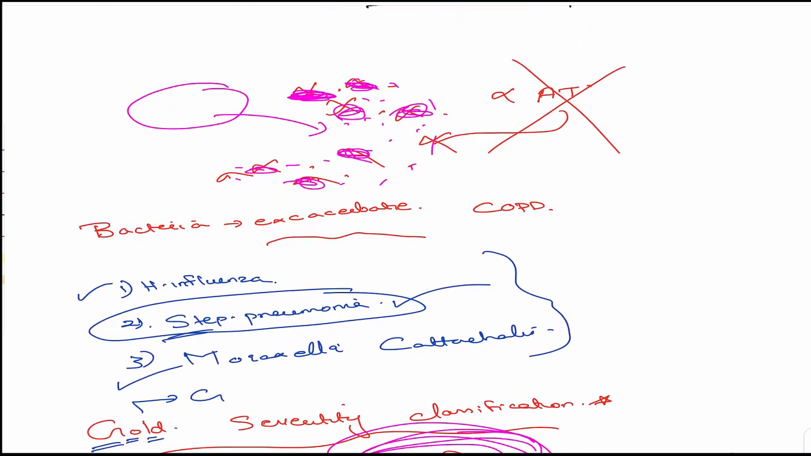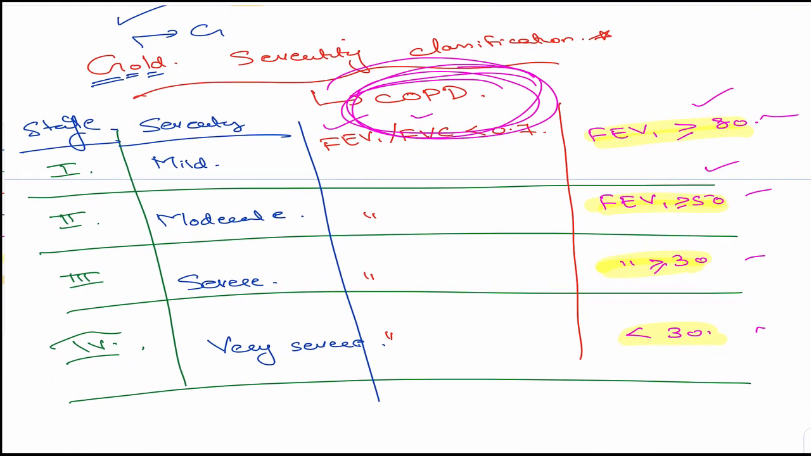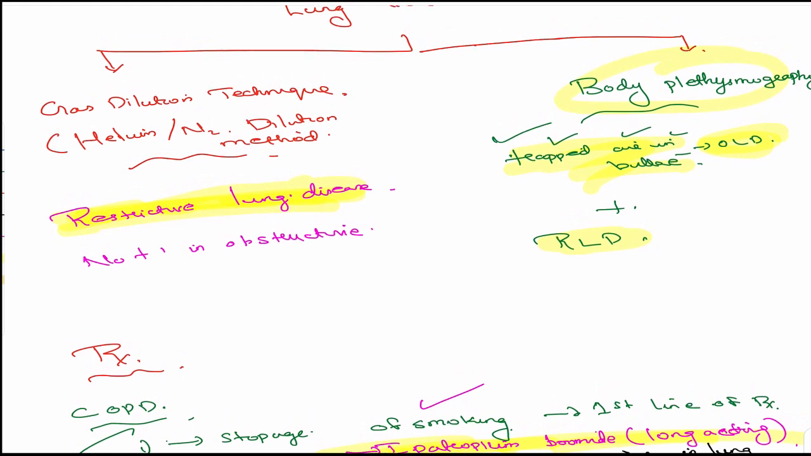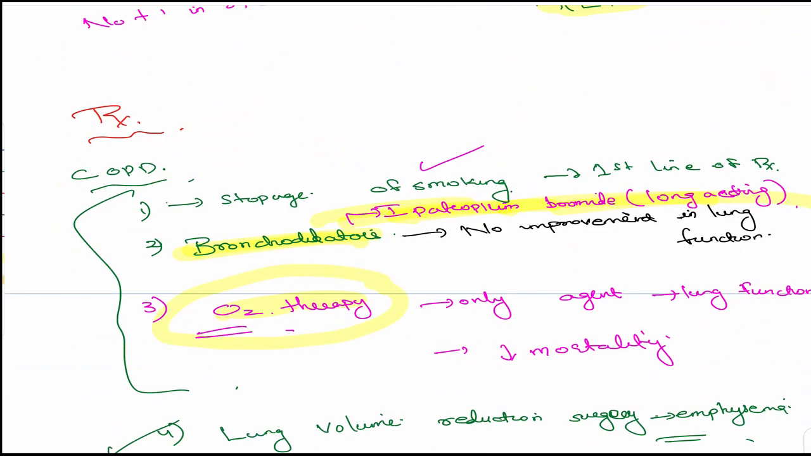Then coming on to the next part, the bacteria: H. influenzae, S. pneumoniae. Pneumonia is affecting the lungs definitely. Then Moraxella catarrhalis. GOLD severity classification: 80, 50, 30, greater than 30, less than 30. Then coming on to the lung volumes, how can they be assessed? Body plethysmography for what? Obstructive lung disease, because it can measure the trapped air in the bullae.